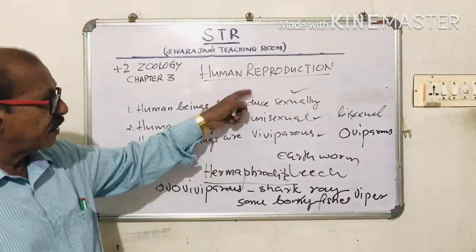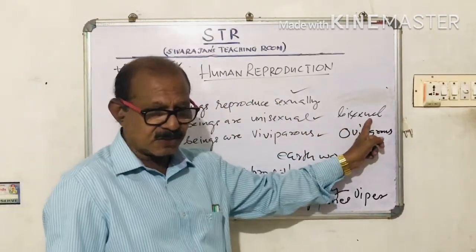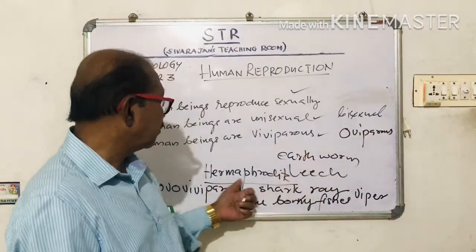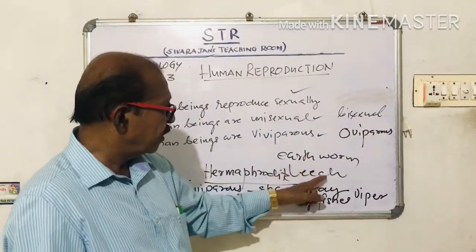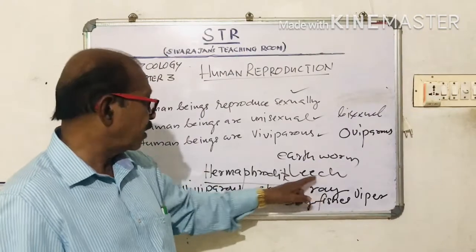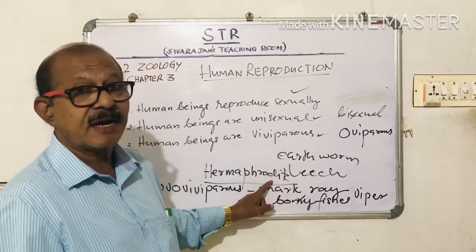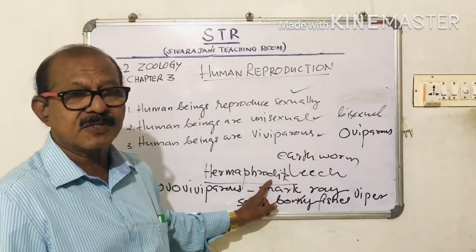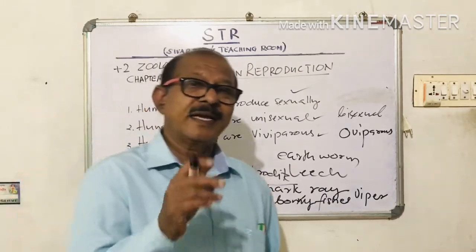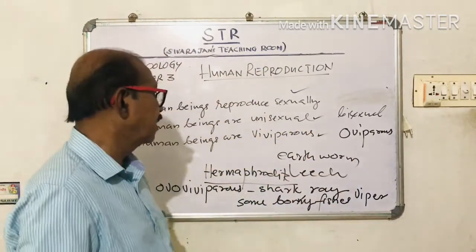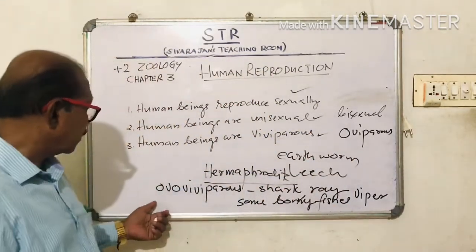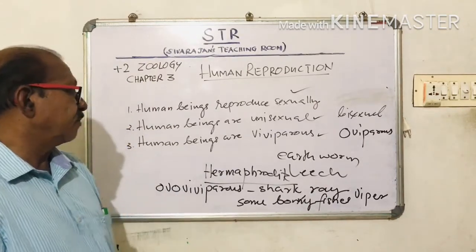And in this connection, we have seen what are bisexual organisms. They are called hermaphrodite. Earthworm, leech, etc. are examples for hermaphrodite. They have both the male and female reproductive systems. They produce both male and female gametes. And of course, the ovoviviparous condition. What is it?